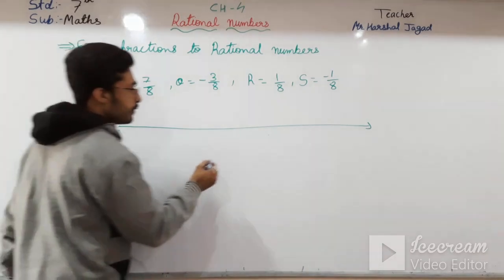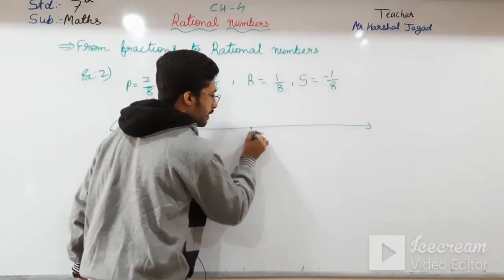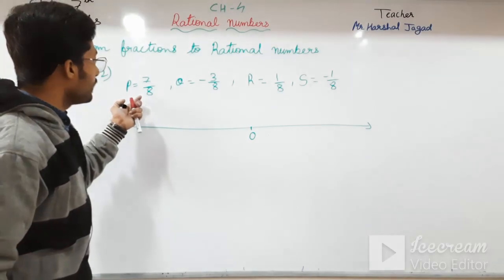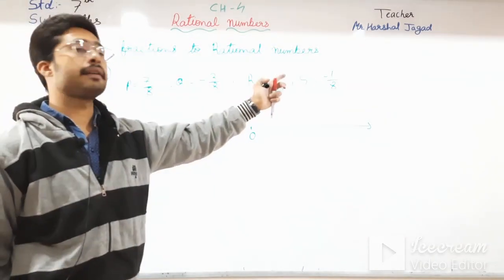So what we have to do, students, over here: this is 0. Here you can see the denominator is 8, 8 and 8.